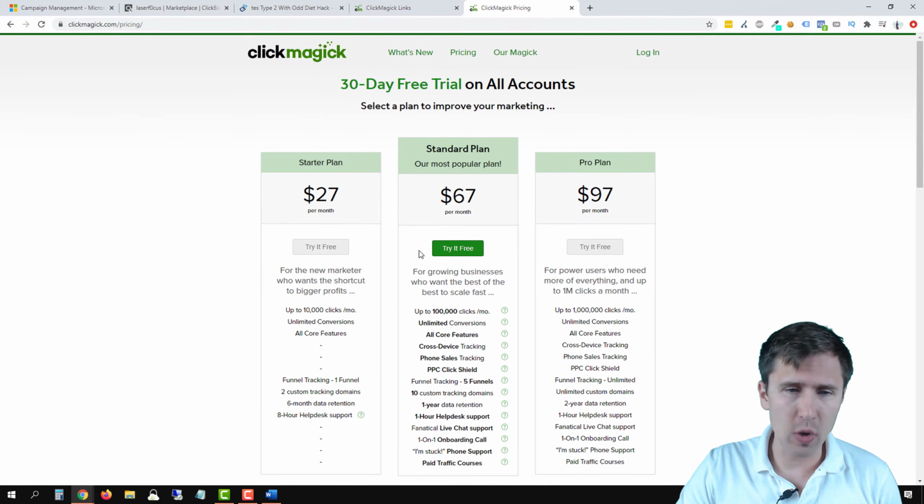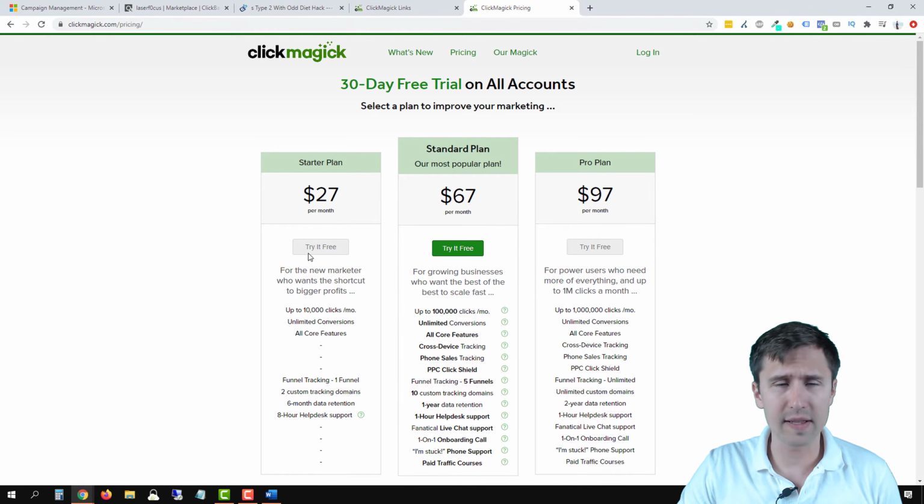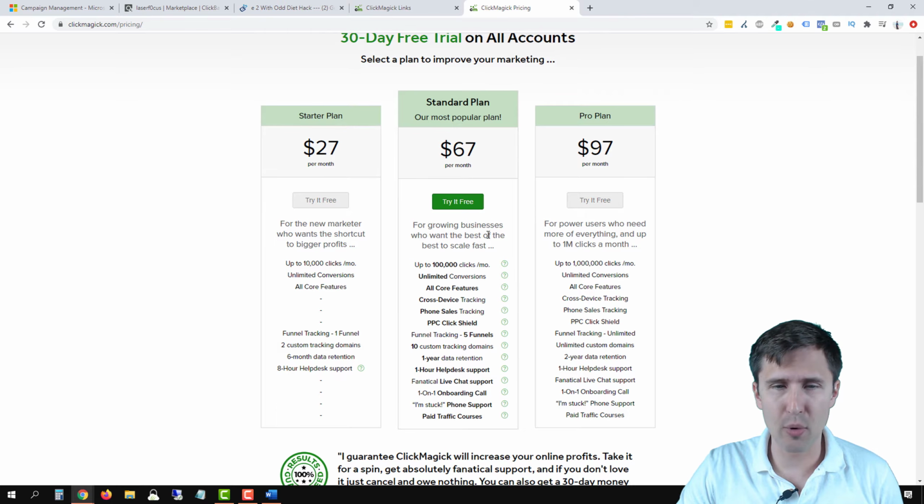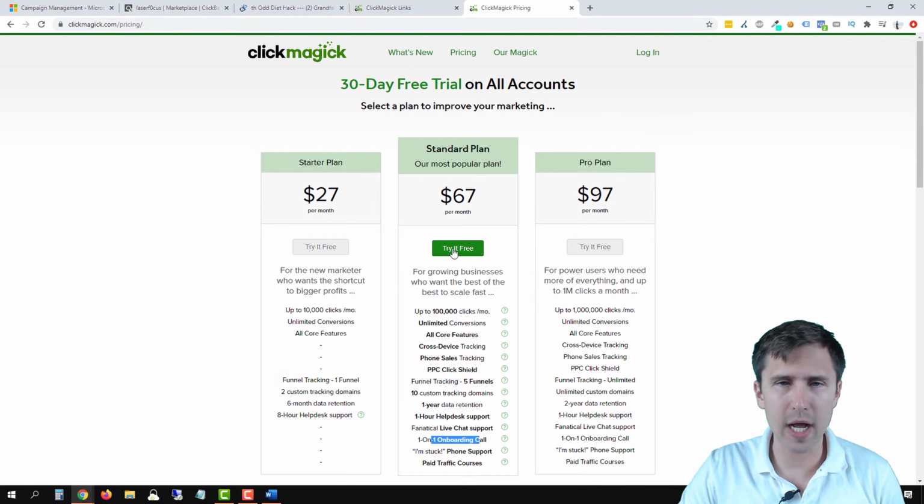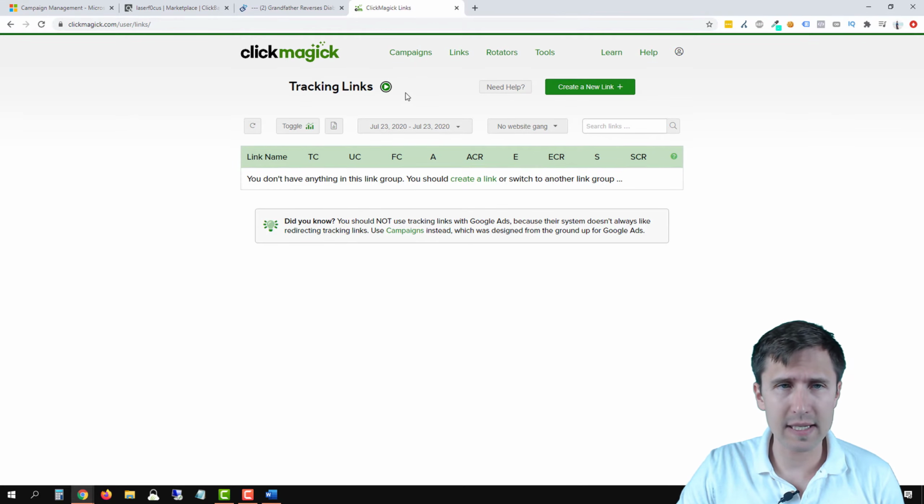Try out any plan you want to. If you're just starting out, even the starter plan is okay, but whatever you want here. They do have support on the standard plan, like phone support and one-on-one onboarding calls. So if you're into that, you can check it out. But basically, you have to sign up for a ClickMagick account. Once you do that, you will be taken to a page that looks like this.